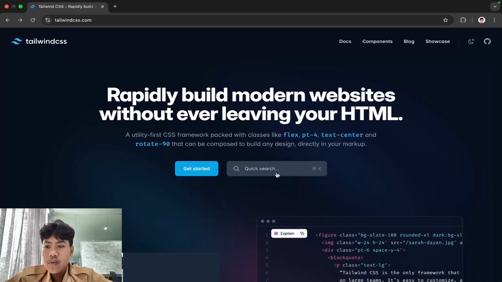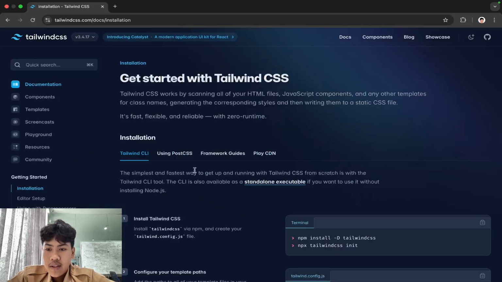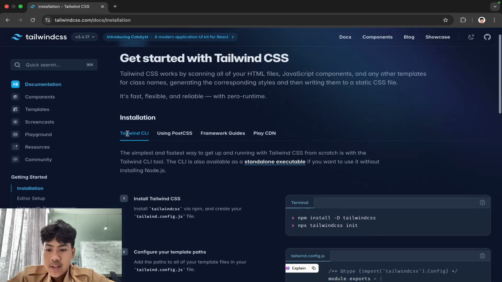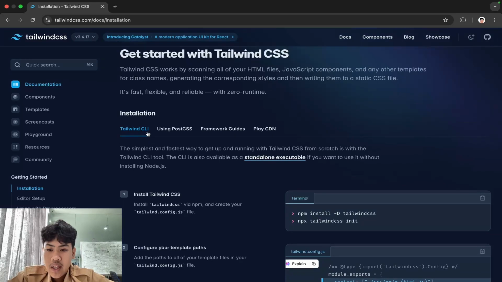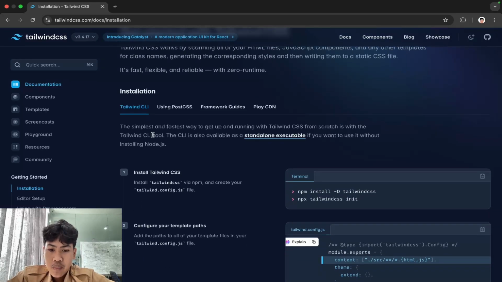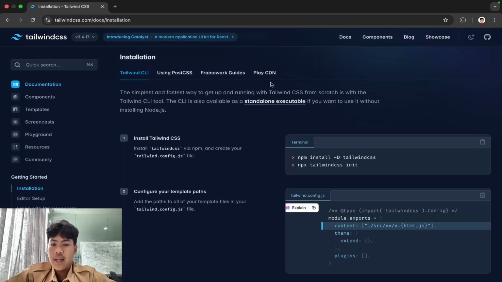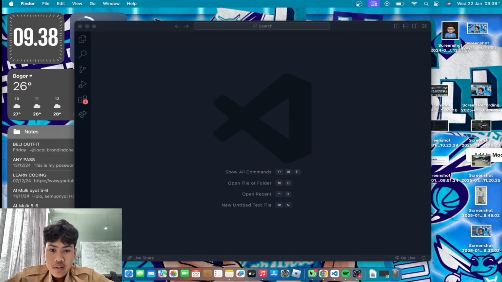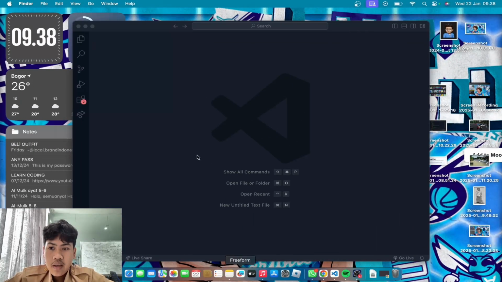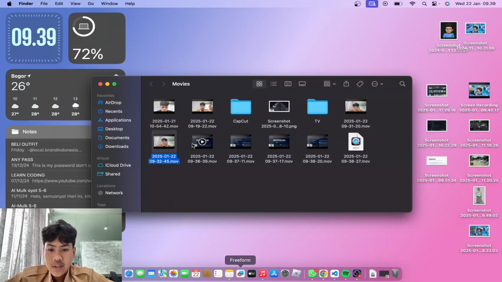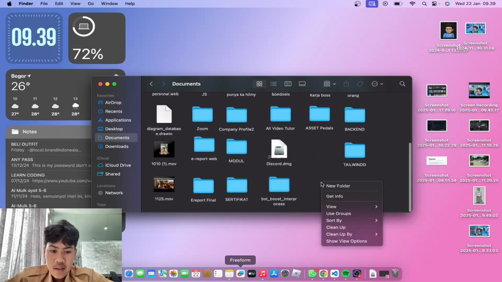Okay guys, so if you're already on the Tailwind CSS website, you can click Get Started, and after that for the installation we choose Tailwind CLI because this is easier than Play CDN. So first you can open your Visual Studio Code, and then you must make a folder first.